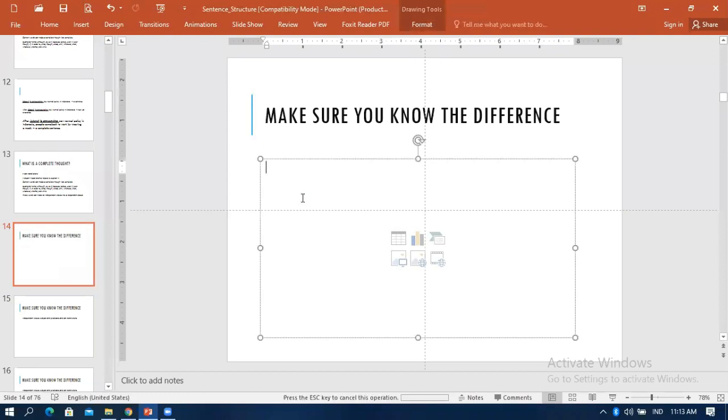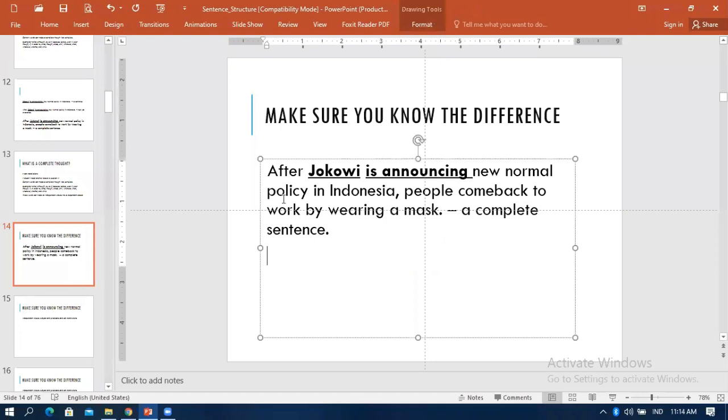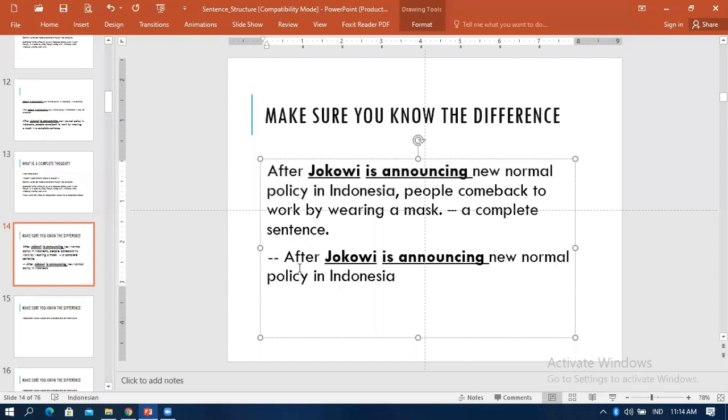When we break down this sentence, it actually consists of two clauses. The first clause is "after Jokowi is announcing new normal," and the second clause is "people come back to work by wearing a mask."